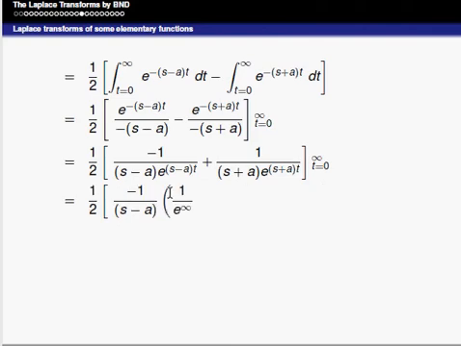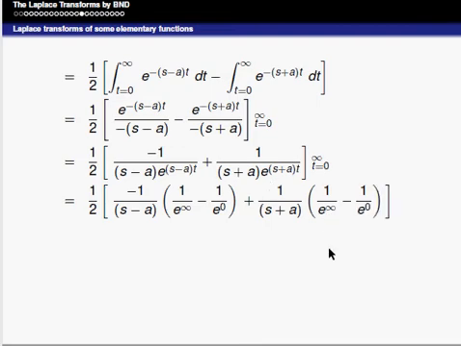That is 1 by 2 into, we have to apply the limits only to the exponential terms, that is minus 1 by s minus a into 1 by infinity minus 1 by e power 0, plus 1 by s plus a into 1 by e power infinity minus 1 by e power 0. We know the value of 1 by e power infinity is 1 by infinity, that is 0, and e power 0 is 1.